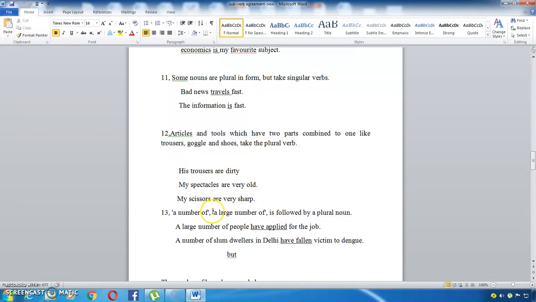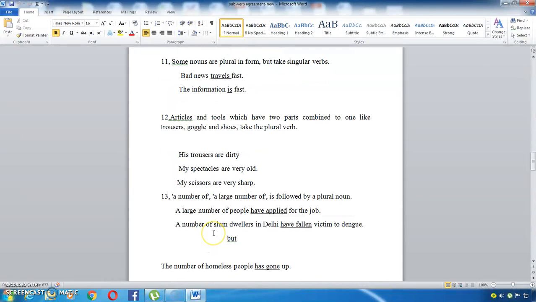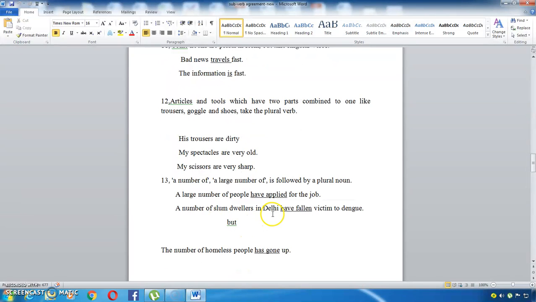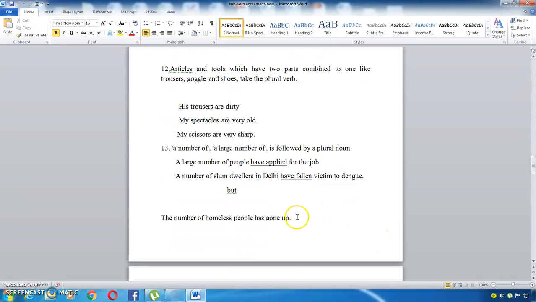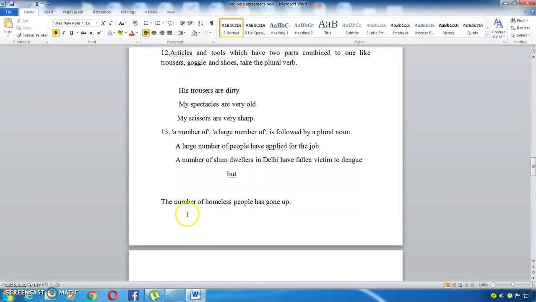See this "are" here. And the next rule is about sentences that say "a large number of": all these words will be followed by a plural noun, right? Because they are plural in sense, you have to use only plural verbs here. For example, a large number of people have applied for the job, and a number of slum dwellers in Delhi have fallen. It is not "has fallen", it's "have fallen". But an exception comes here. The number of homeless people has gone up, right? We are talking about "the number of", not "a number of", so it is singular, right?